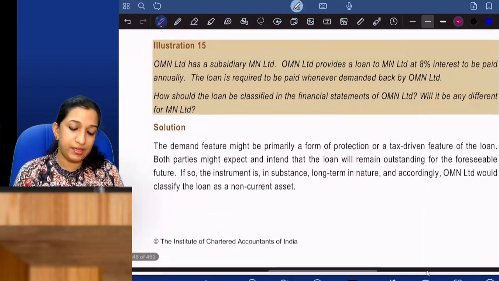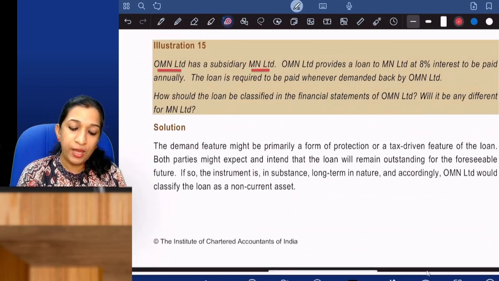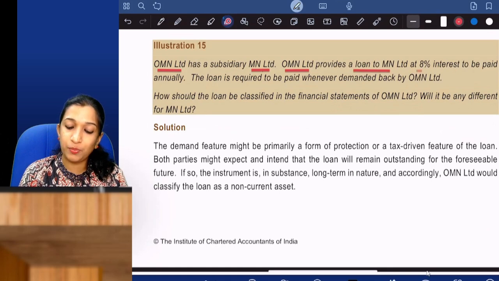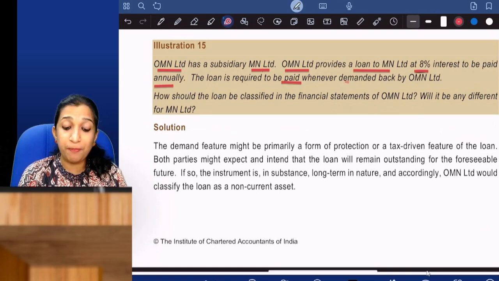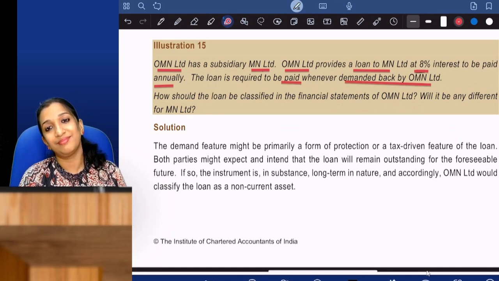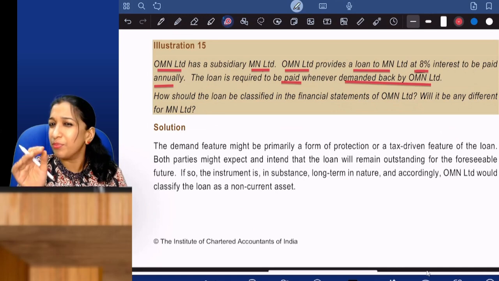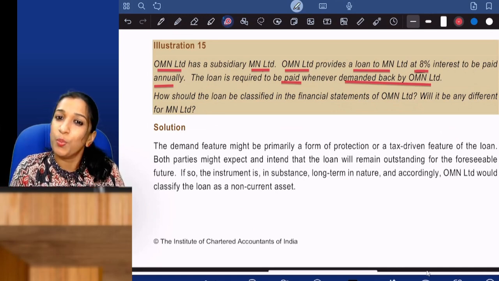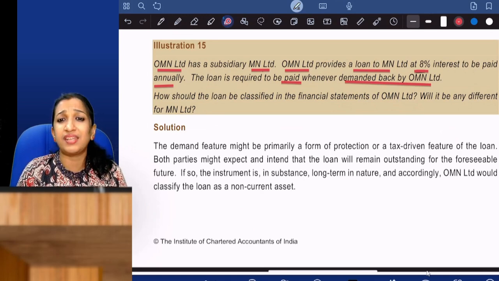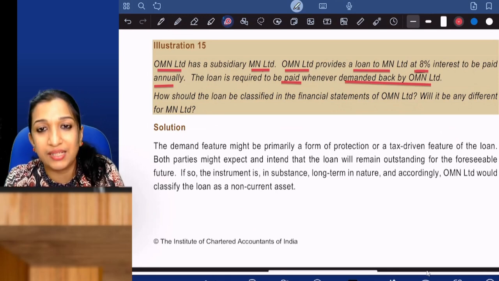Now, OMN Limited has a subsidiary MN. OMN Limited provides a loan to MN at 8% interest to be paid annually. The loan is required to be paid whenever demanded back by OMN. Payable on demand means it can be immediately asked. But generally, I am giving you 10 rupees and telling, give me 8% interest every year, and when I ask, return the payment. That doesn't mean I will ask immediately.